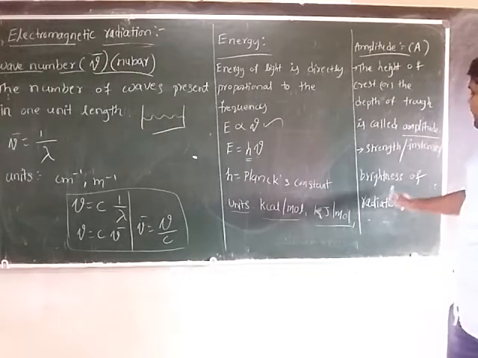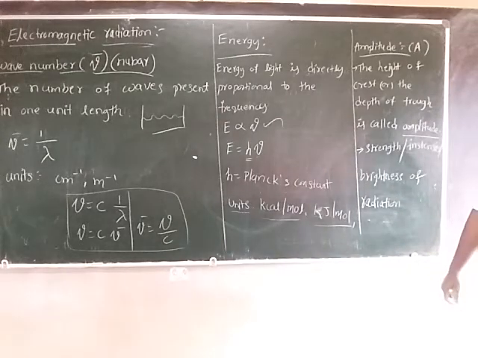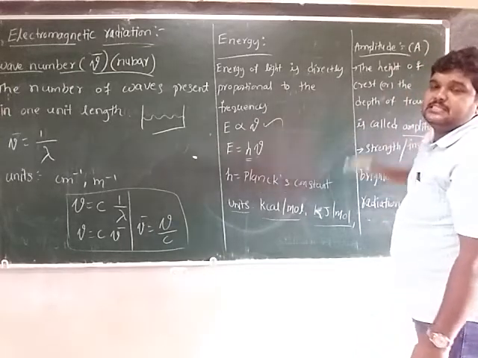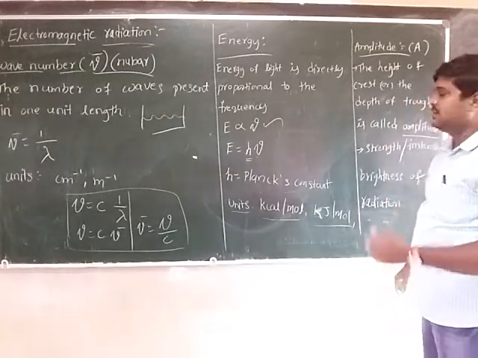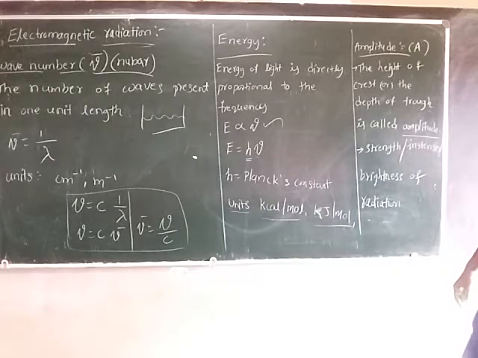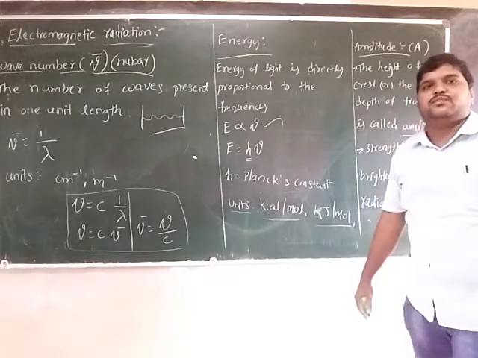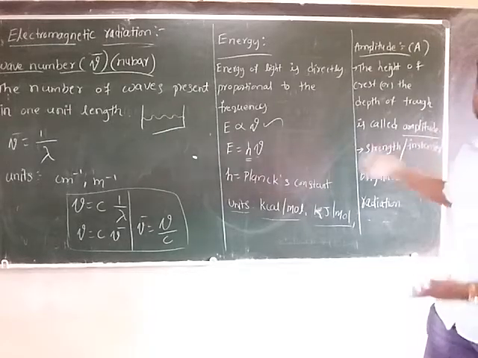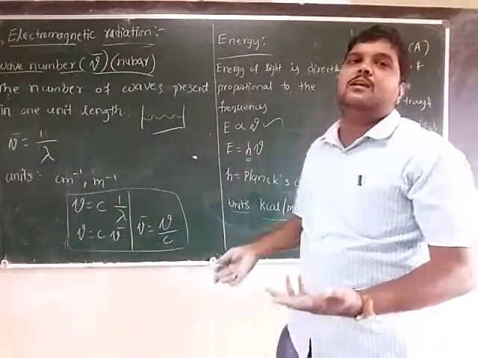Amplitude is indicated with A. Amplitude is the height of the crest or the depth of the trough, and it gives the radiation's strength or intensity or brightness.